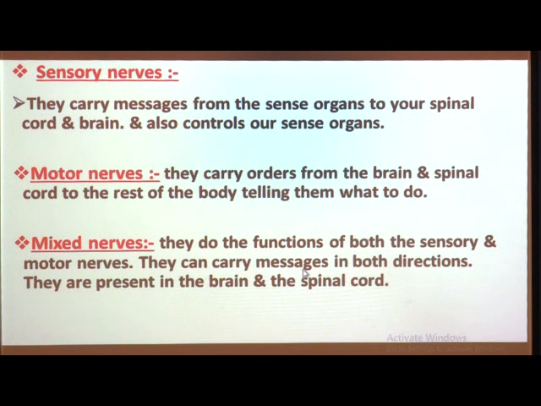the directions. It means they carry messages between the sensory nerve cells as well as motor nerve cells. Where are they present? They are present in the brain and the spinal cord, and these are the only two places, that means the brain and the spinal cord are the only two places where you will find the mixed nerves. So, this is all about the different nerves in our body.